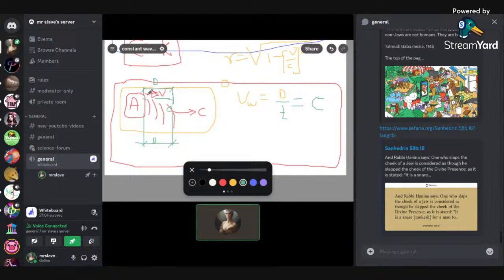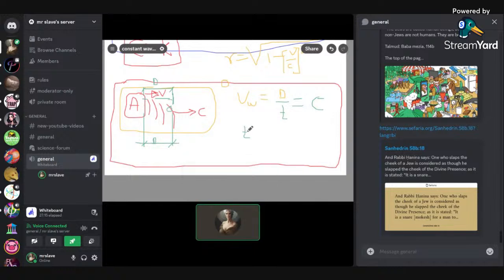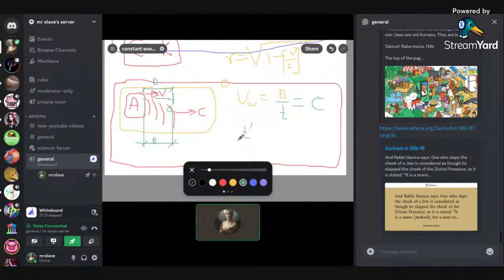And the t is going to be such that t divided by d is equal to c. This is going to be prime, because prime means A. So t over d prime is equal to c.